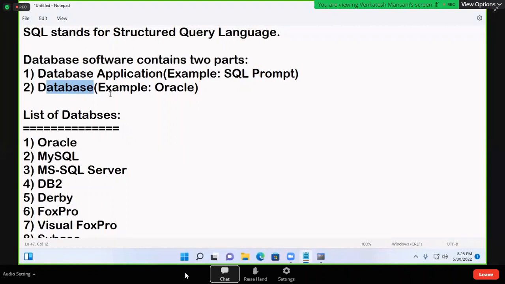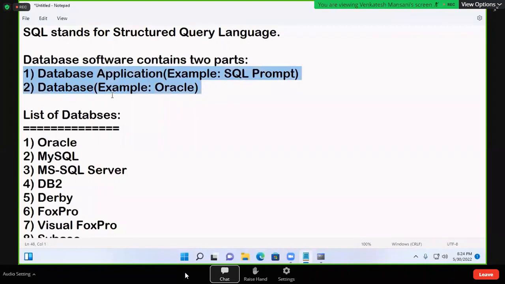Now, the database contains data. If you want to see the data, you require an application, because we cannot open or see the database. That is the reason one application is required for communication. That application is also provided by Oracle Corporation only. This is a predefined application, already defined. It is also given by Oracle company only.